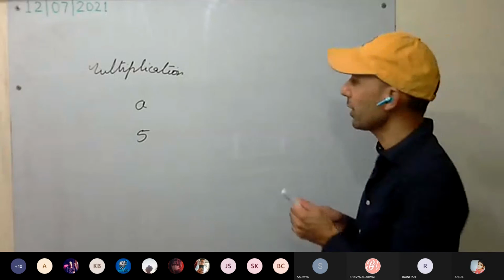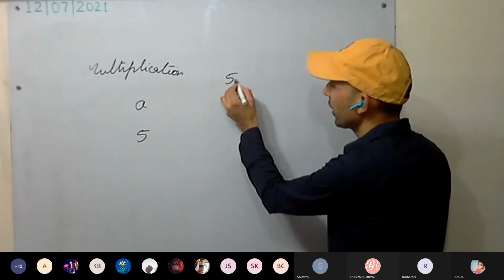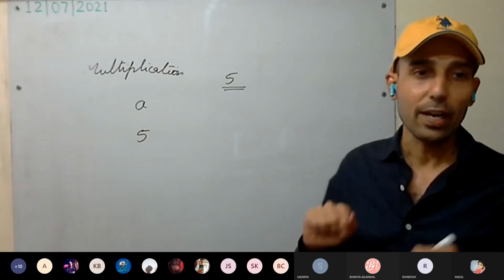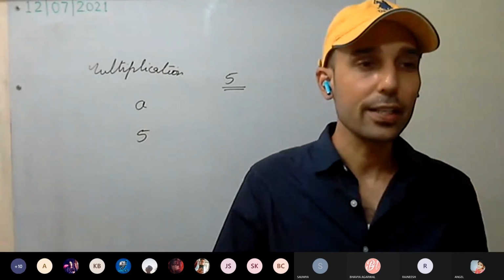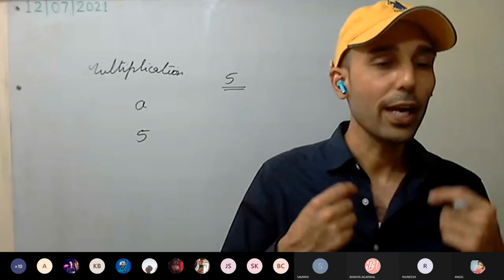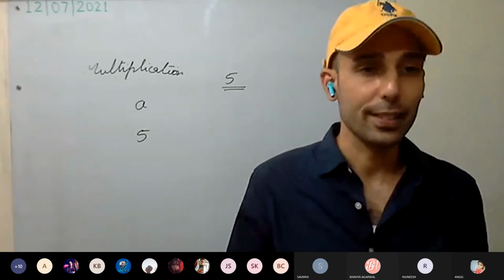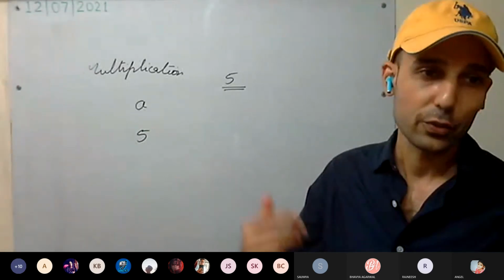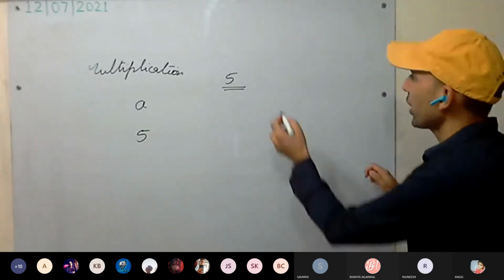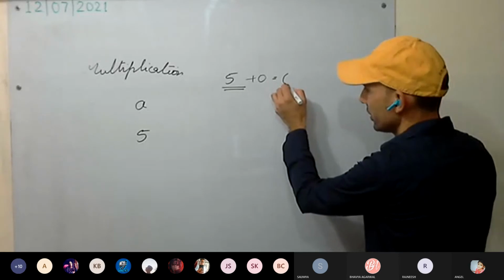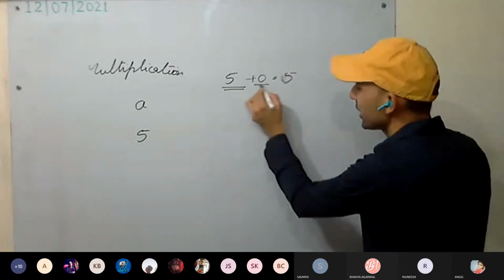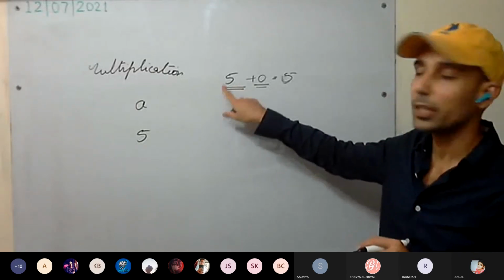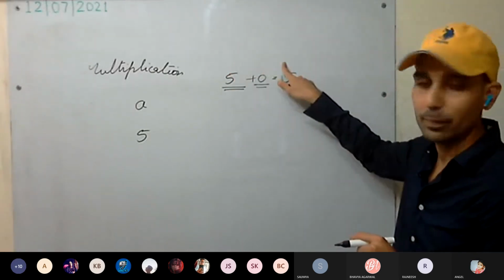What do you mean by identity? Okay, in addition we have studied, what is the additive identity for 5? Additive identity means what we have to add? 0. That means what we have to add to the number so that the number remains the same. That is, when the number looks into the mirror, it remains the same. So what is that mirror? 0. So 5 plus 0 is 5. This is the additive identity. It means what should be added to the number so that it remains the same.